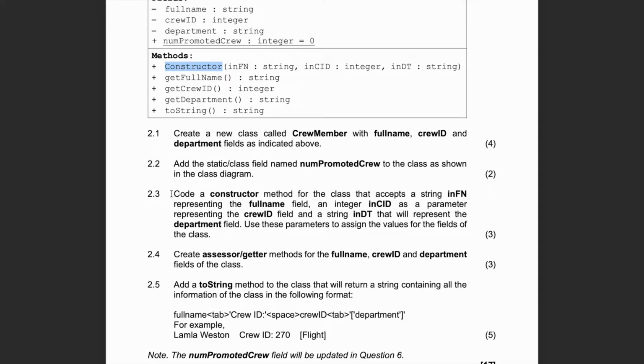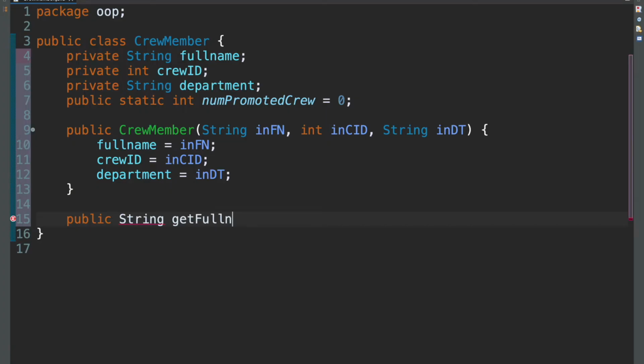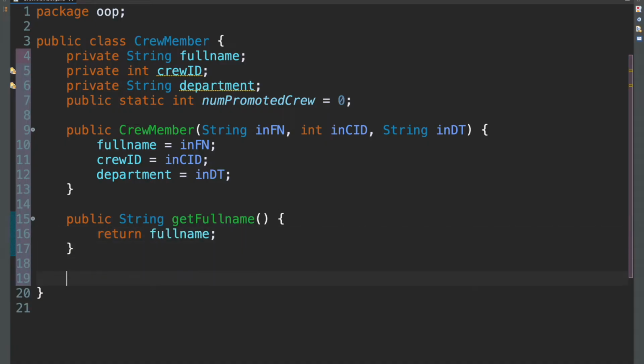And that's what the question says if you were to read it. And then now we have getters for full name, for crew ID, and for department. Okay. And there is a shortcut to getting the getters and setters, but I won't be doing the shortcut because I don't want you guys to get lazy. So we'll just go over it as it is right now. If you want to get the shortcut, well then Google it. But in my case, I'll be doing it the old-fashioned way. It's good practice. Makes you type faster anyway.